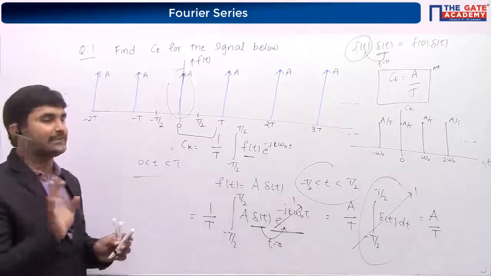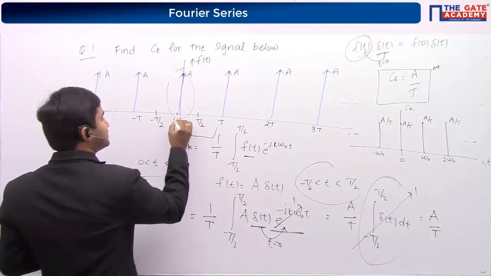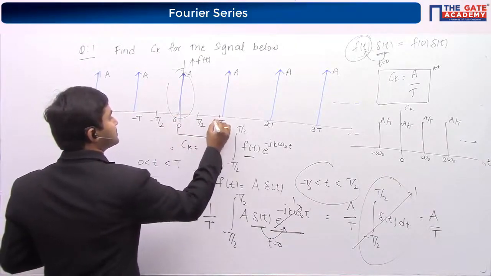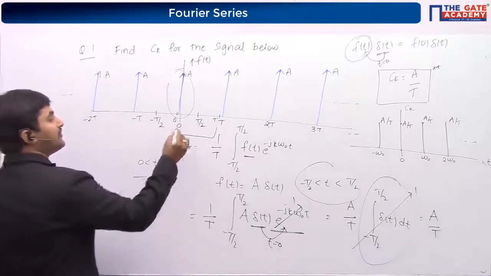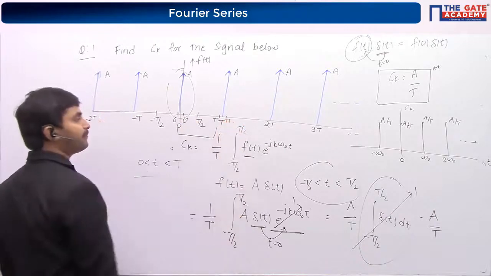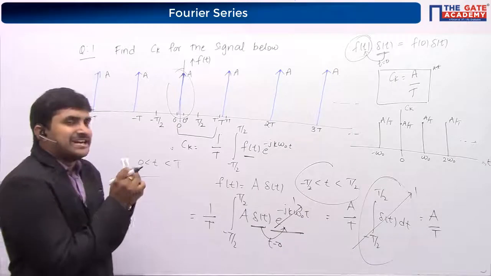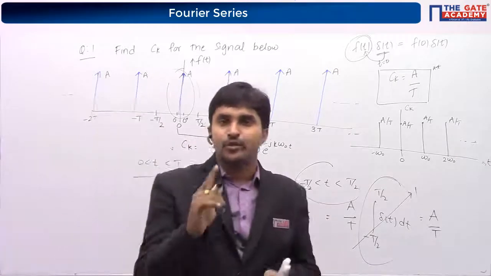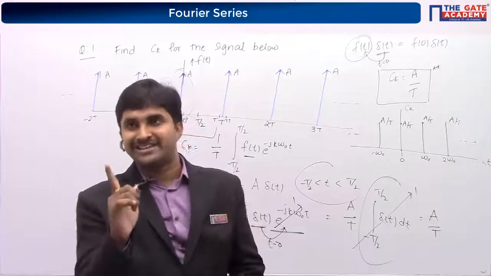What is the meaning of a single period? You start at 0 minus and go till T minus. This is one period. Or you start from 0 plus till T plus. If you take a complete period, you will have a single impulse. Any period you take, you will have a single impulse.